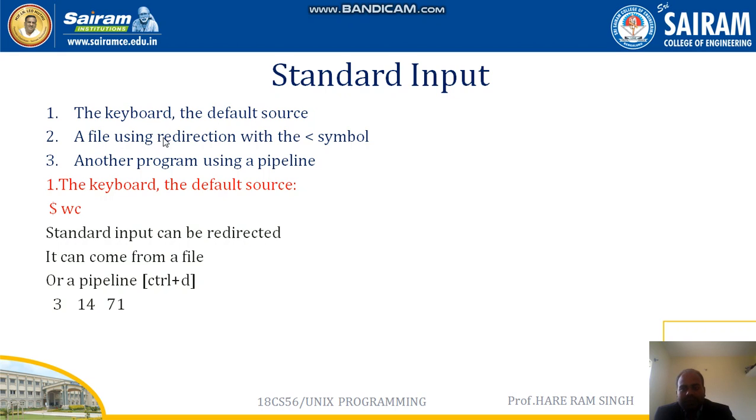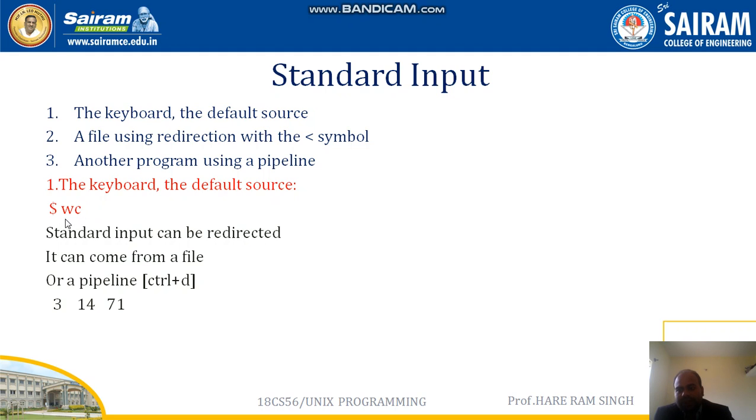Now, what is the standard input? Standard input is the keyboard, which is also called the default source. Using redirection, with the left angular bracket symbol, we can redirect the contents of a file as input. We can also take input from another program using a pipeline.